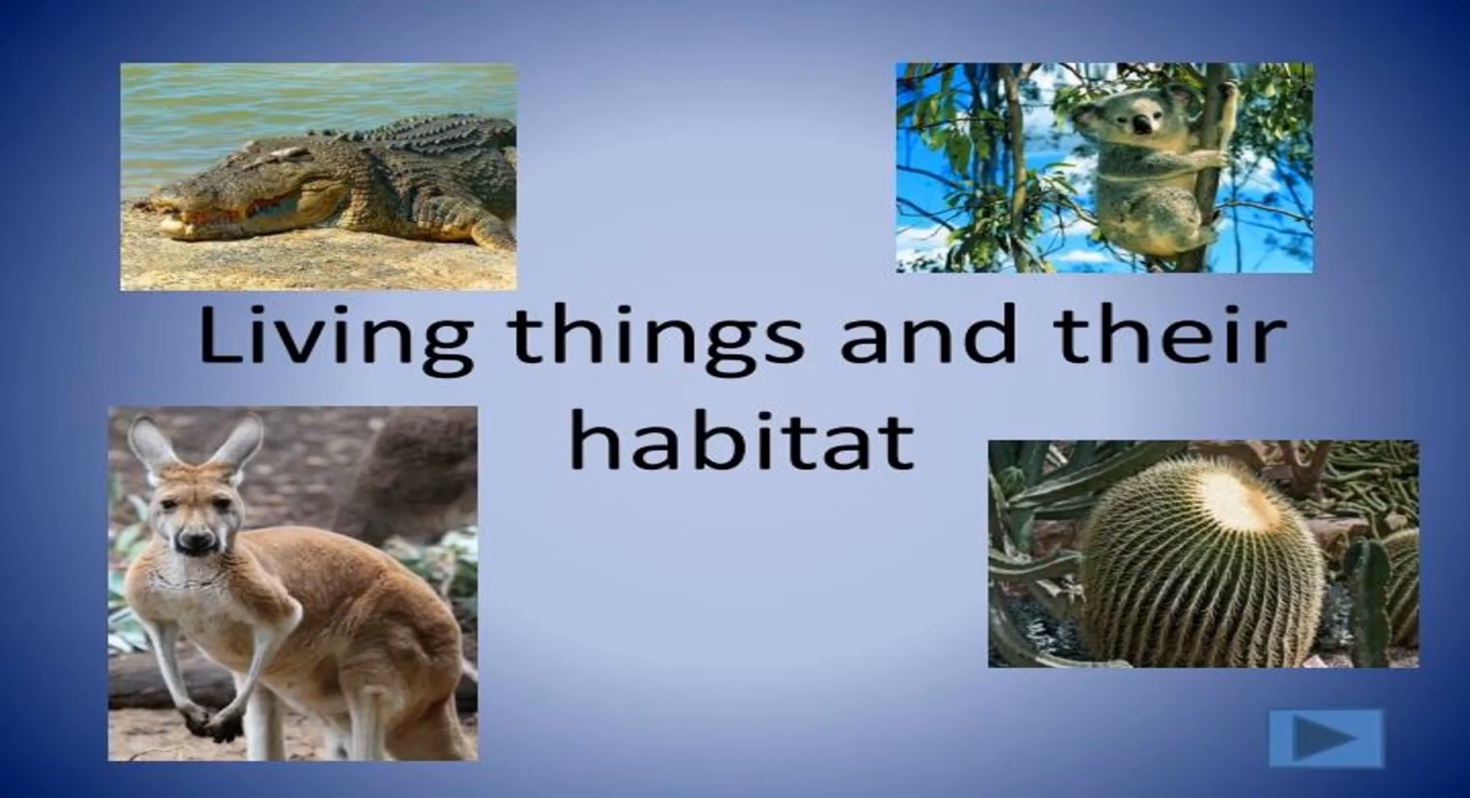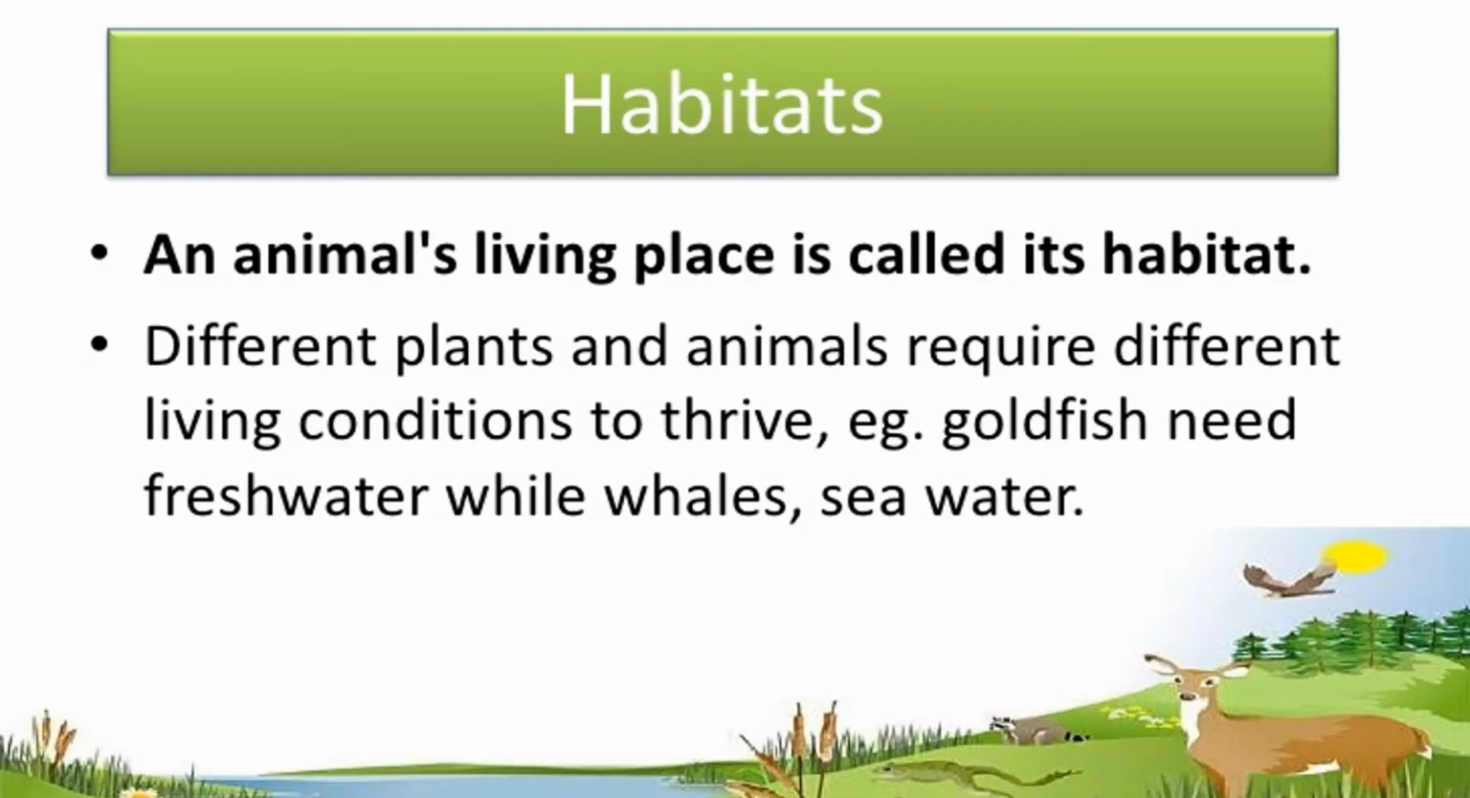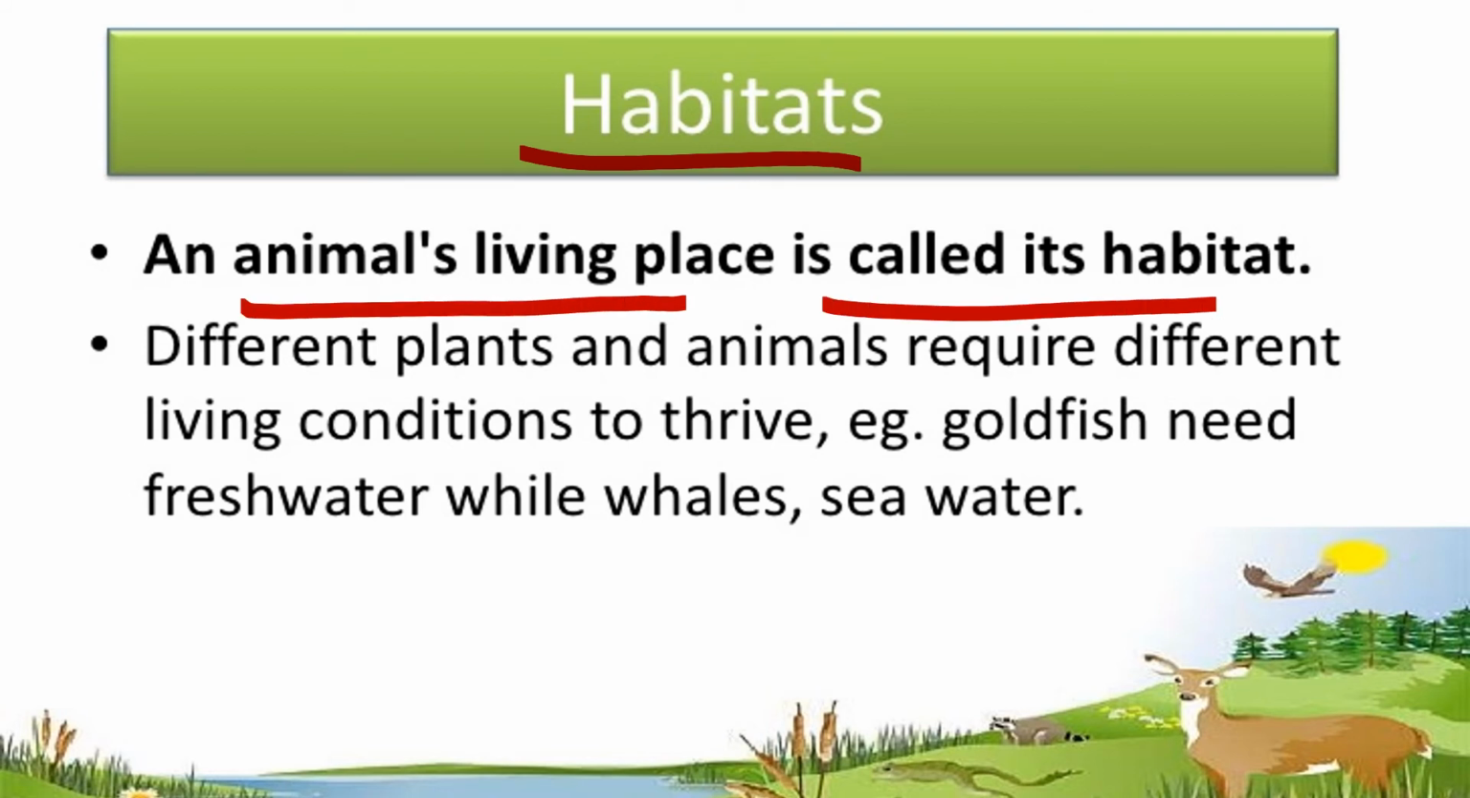Okay, dear students, the next part of our lesson is living things and their habitat. Let's see what a habitat is. A habitat is an animal's or plant's living place. It means the place where they live is known as a habitat.